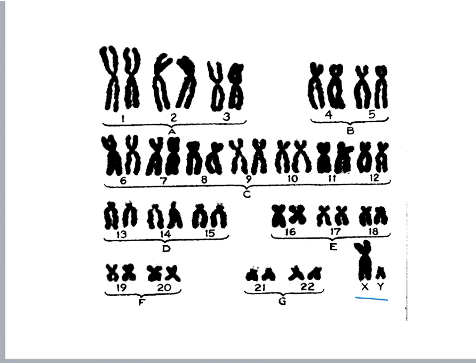That concludes what we're going to be talking about as far as the structure of chromosomes. For the next PowerPoint, we're going to be looking at the cell cycle and the phases of mitosis.